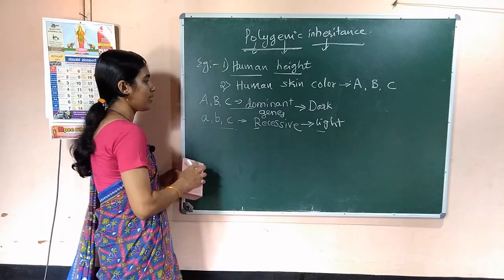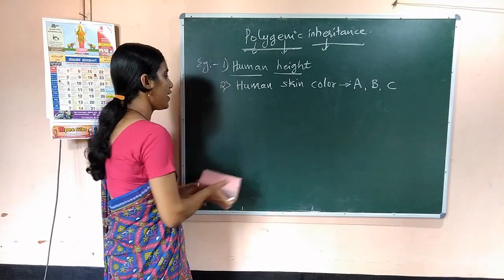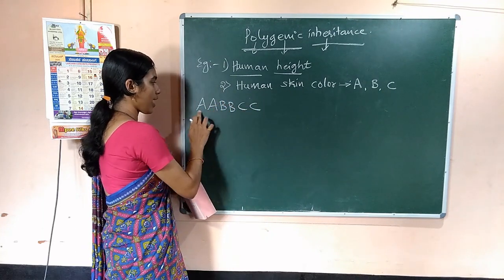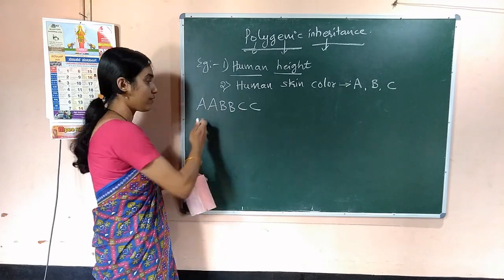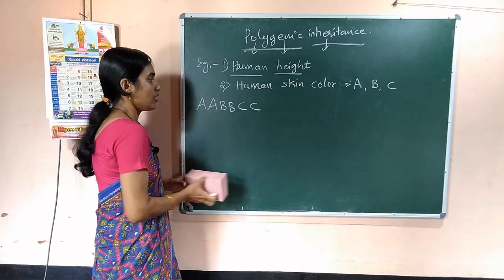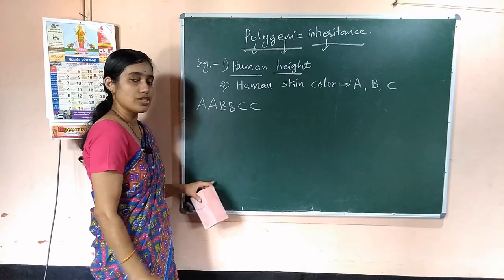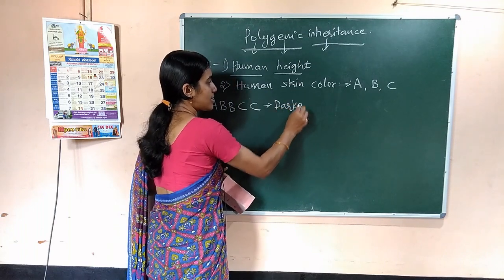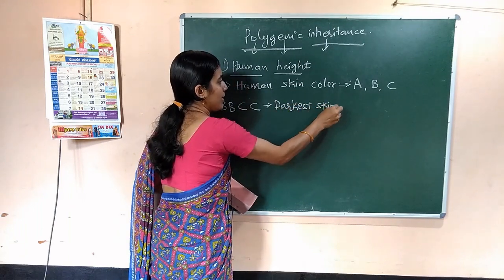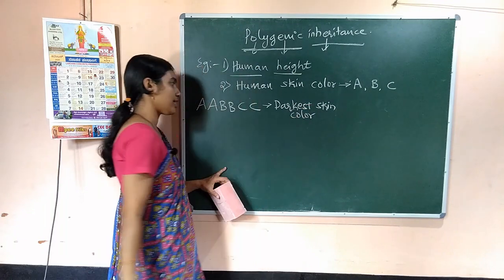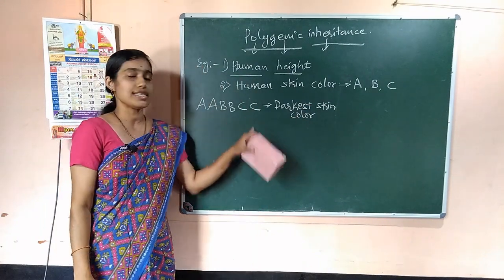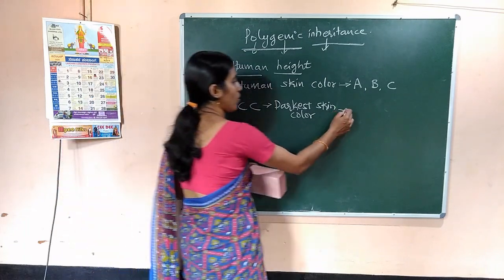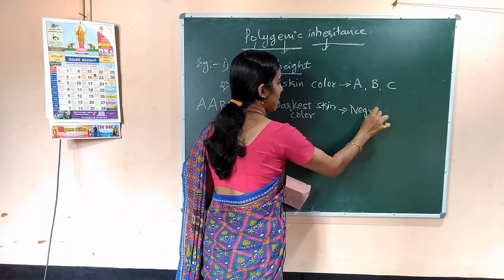So when all dominant genes are present, A, B, C, along with their alleles that I have written, then the person will have the darkest skin color, when all the genes are dominant. People with the darkest skin color are called Negro.